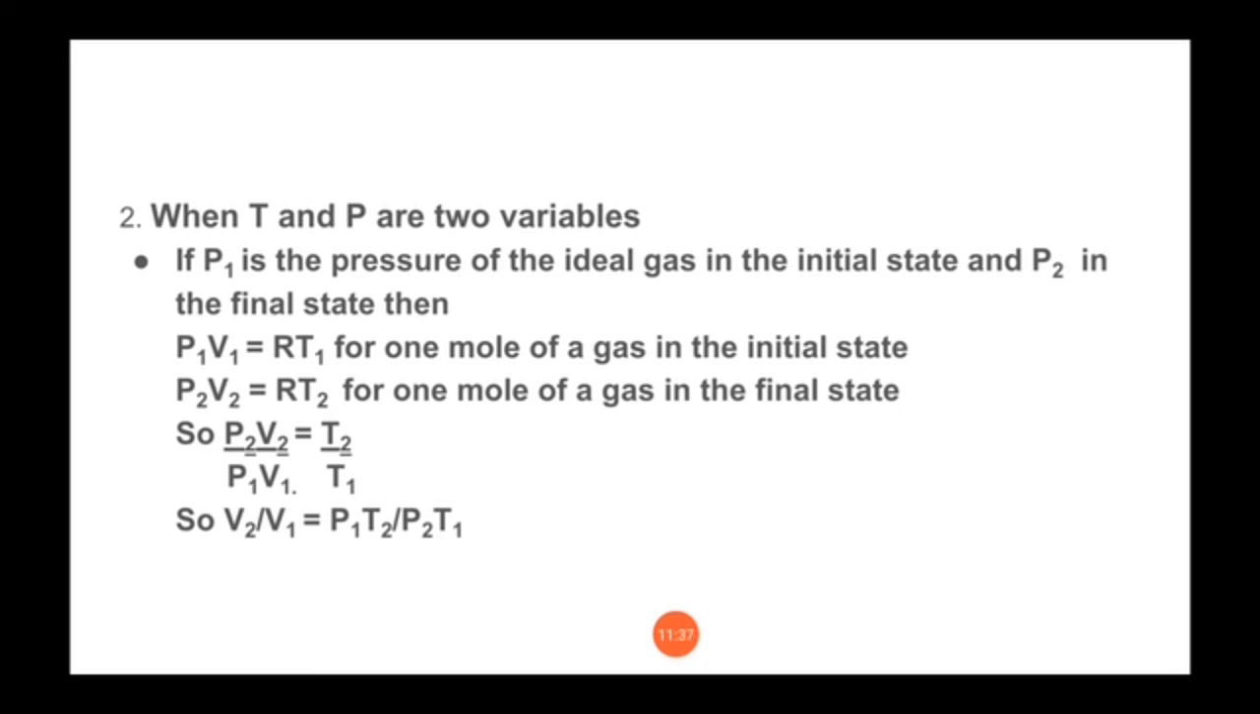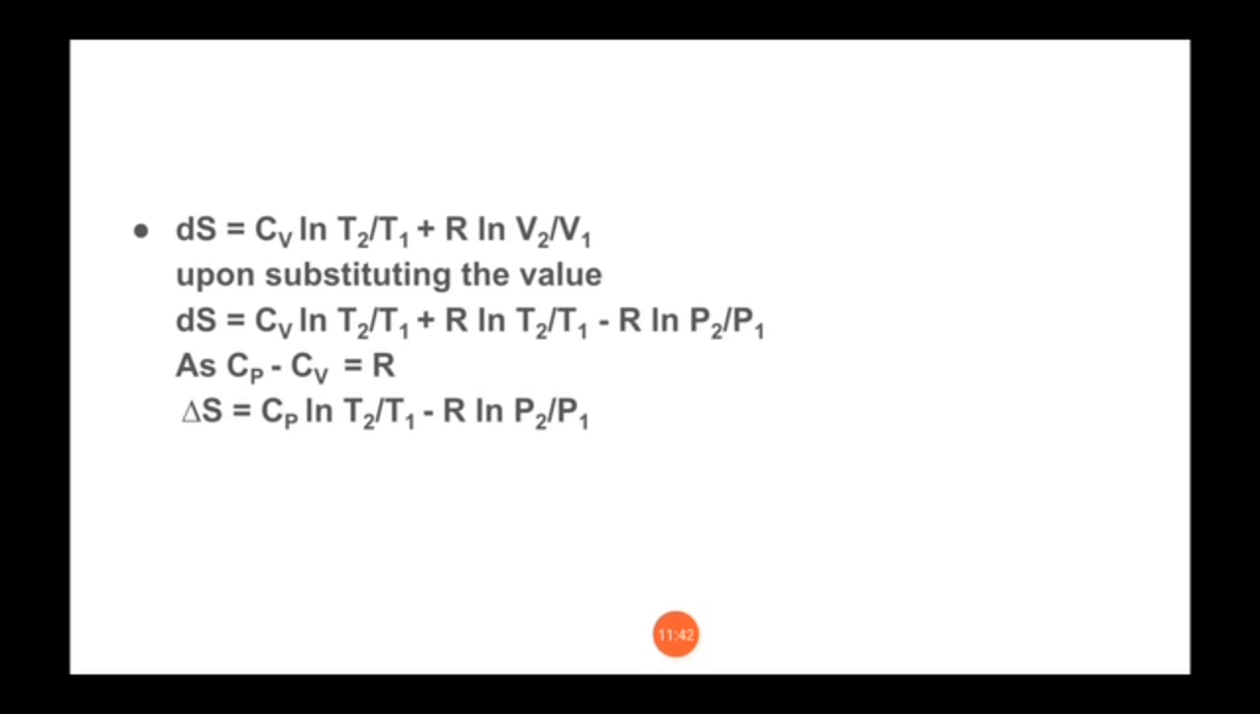So now substituting this value in our equation, it becomes dS, that is the change in entropy, is equal to Cv ln T2 by T1 plus R ln V2 by V1. And upon substituting the value of V2 by V1, it will be Cv ln T2 by T1 plus R ln T2 by T1 minus R ln P2 by P1. Now you can see over here there are two terms having ln T2 by T1. So you can take the common factor, that is ln T2 by T1. So it will be Cv plus R.